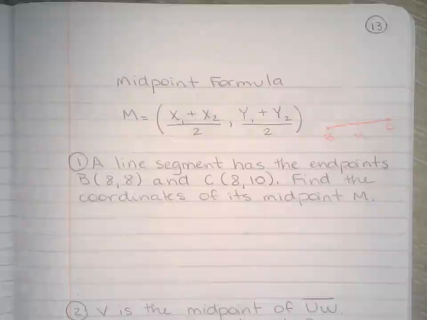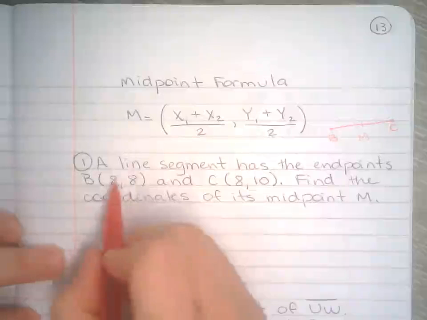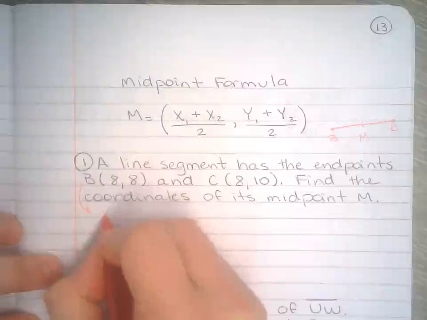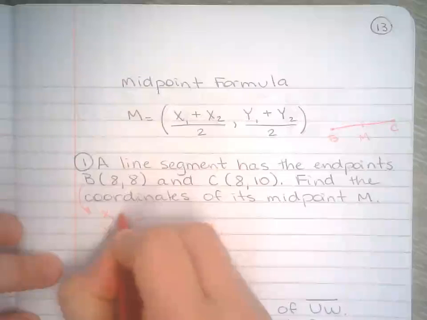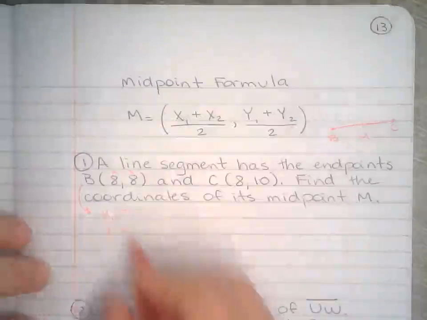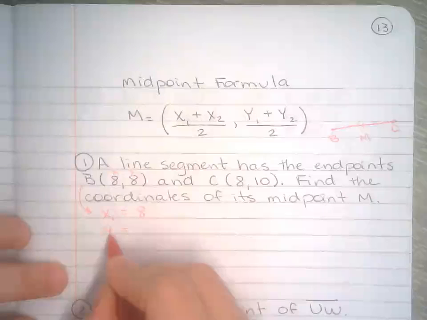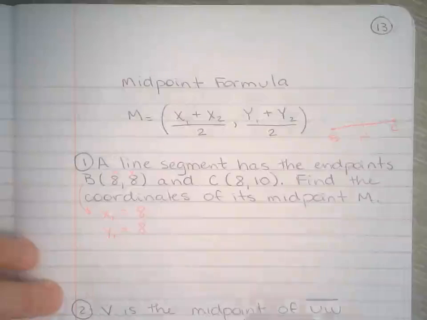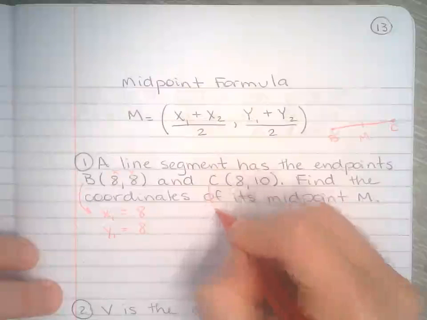All right. So this is point B. I'm going to write x1, y1. So this is x, this is y. X is 8, y is 8. Now I have point C right there.